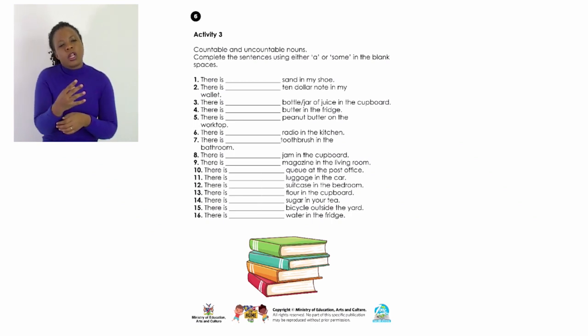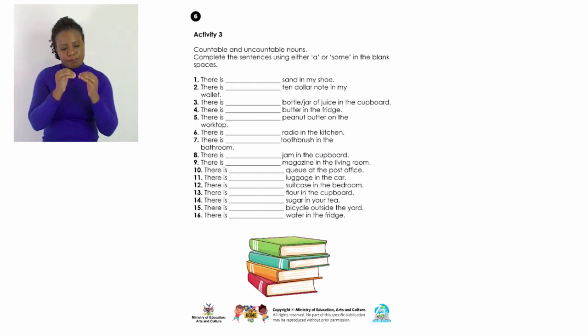Some sand, we use it on things which we cannot count, so that's an uncountable noun. And a $10 note, we use it on countable nouns: a $10 note, 2 $10 notes, 3 $10 notes, 4 $10 notes, etc.